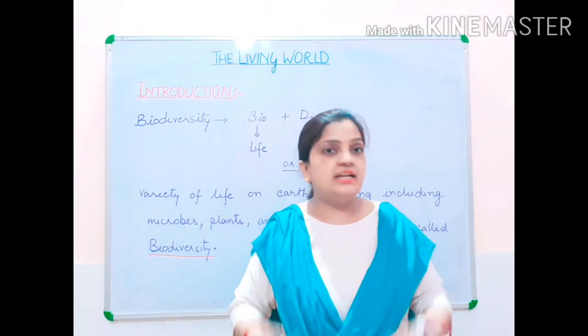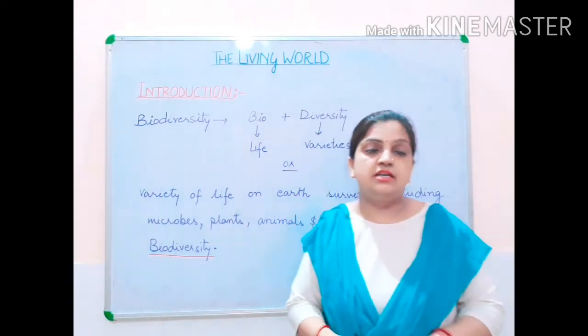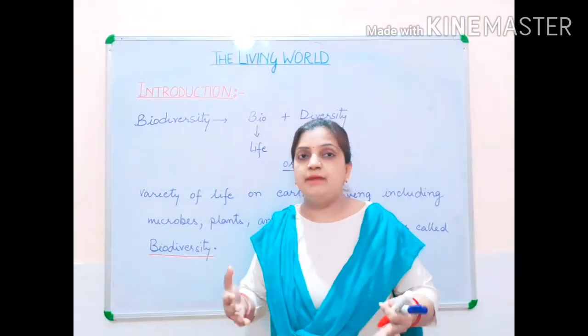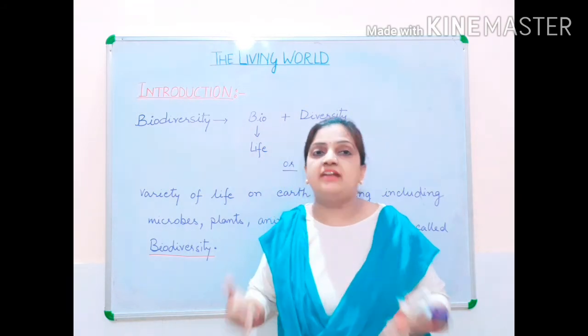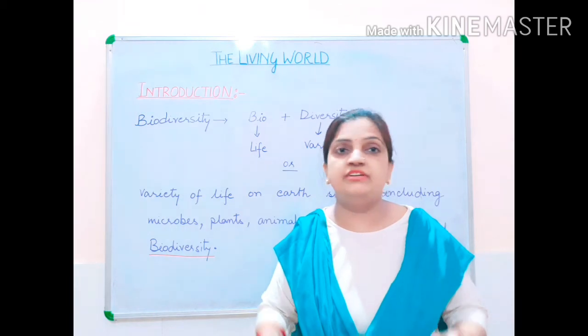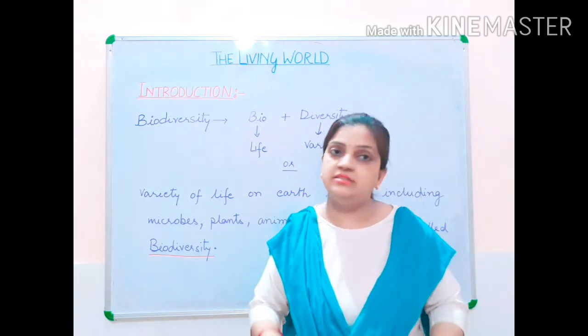So that is why, children, these chapters were meant. Hope it is clear what biodiversity means. Biodiversity means the varieties of life present in different types of living organisms surviving on this earth.